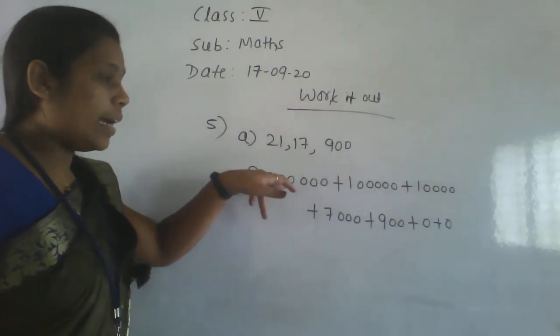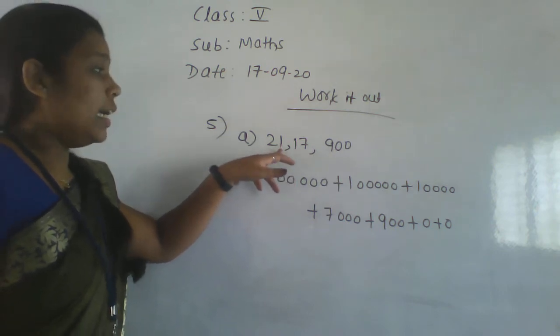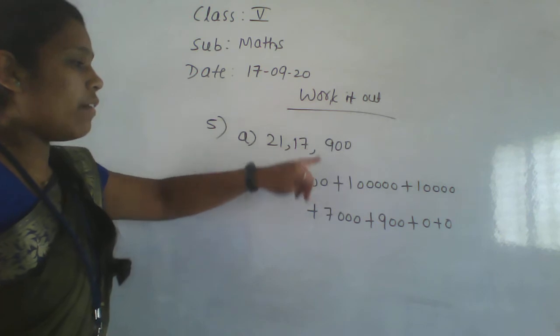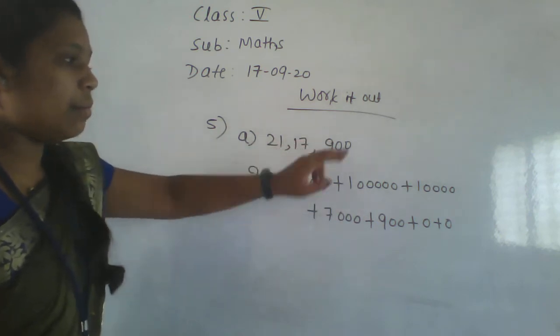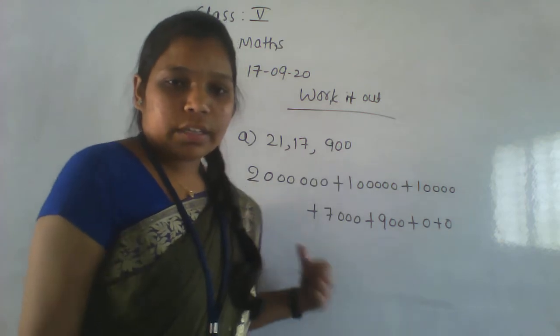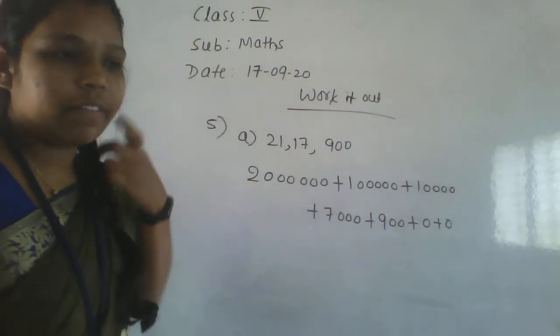In 10 lakh it has 6 zeros. In lakh it has 5 zeros. In 10,000 there are 4 zeros. 7 means here 3 zeros. 9 means 2 zeros. Here 0 0 is there, write 0 0 only. This is the expanded form of the given number.